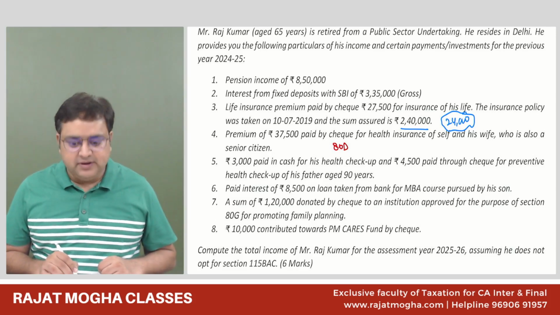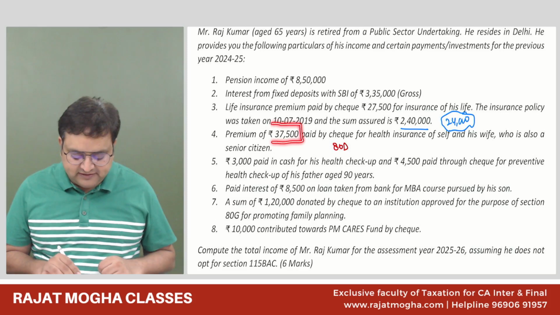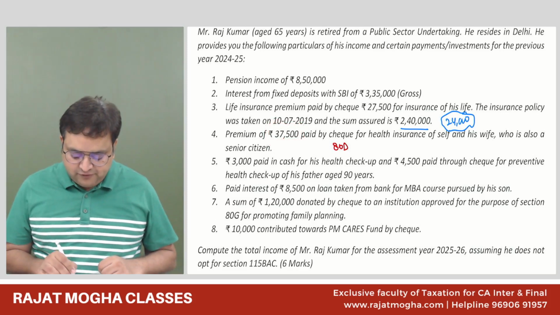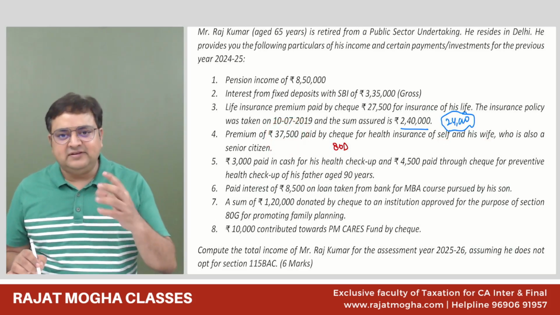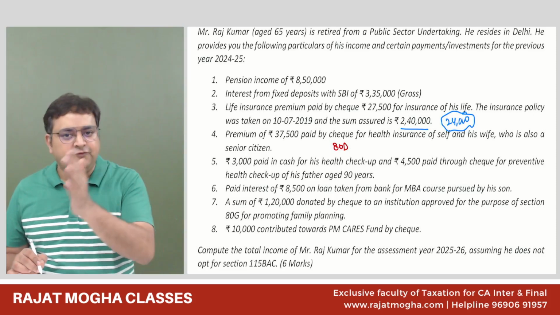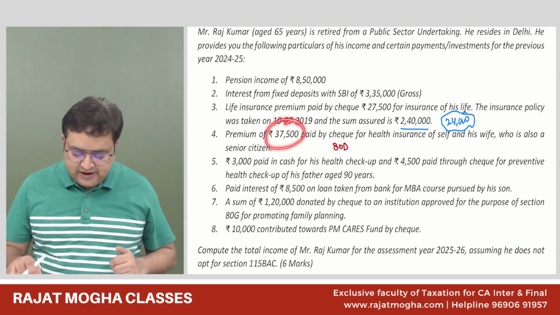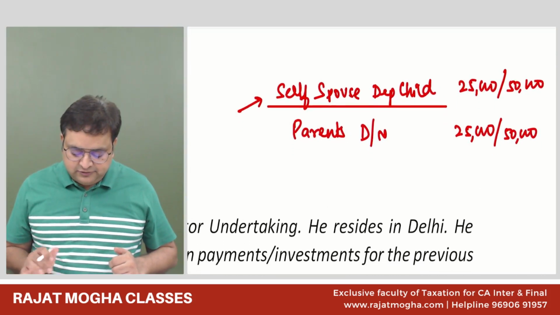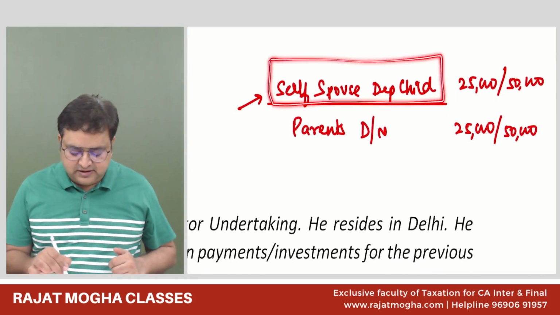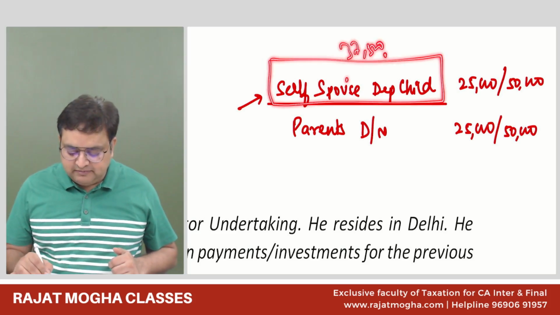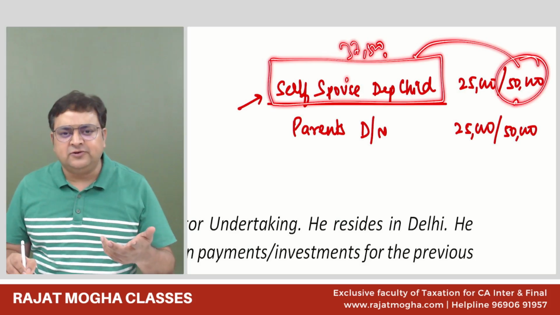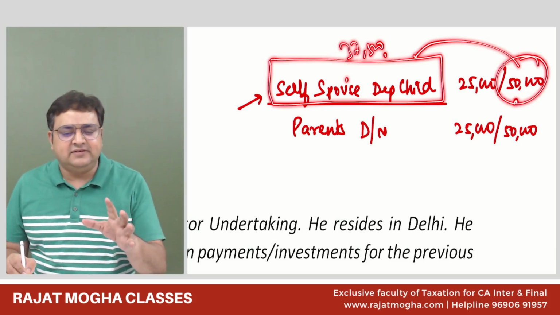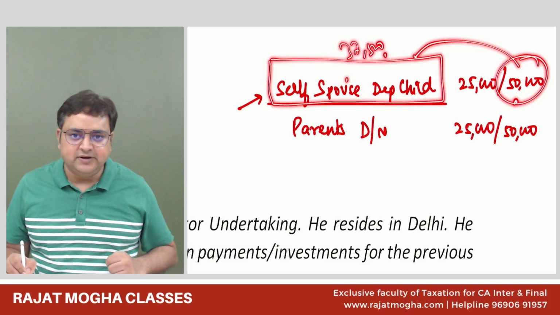Okay. So premium he has paid 37,500. It is for self and his spouse. If any one of them is a senior citizen, then we will increase this limit to 50,000. So it is for the self-spouse category, and 37,500 he has paid. Maximum here we can take 50,000 because this person is a senior citizen. His spouse is also a senior citizen. In fact, if any one of them is a senior citizen, then also we can take 50,000.